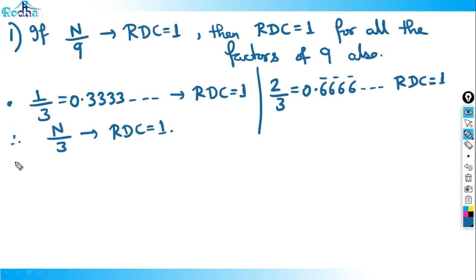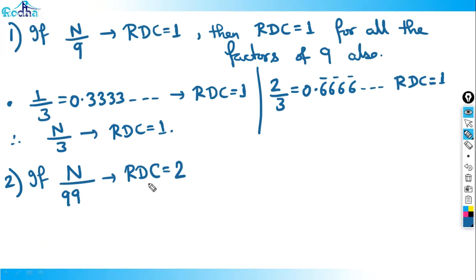Second point: any number divided by 99, we just did, what is the RDC? Any number by 99, RDC is 2. If it is 1 by 99, the value is 0.010101, so RDC is 2, repeating after every 2 digits.